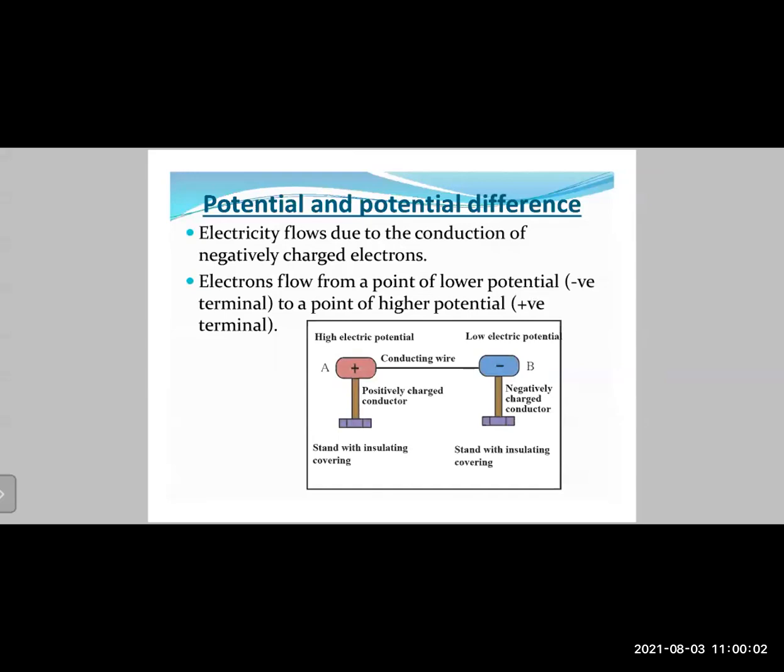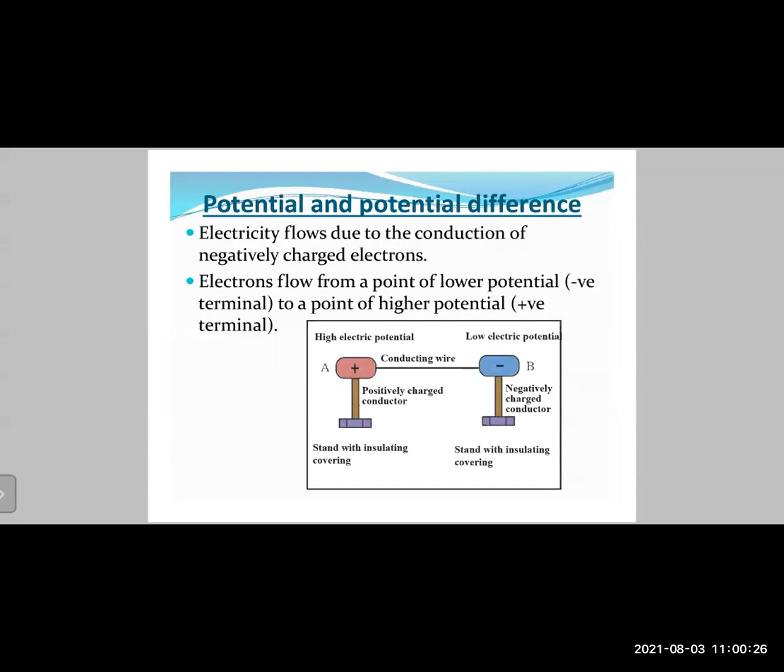So as you can see in this diagram, we have these two conductors, conductor A, the red or pink colored one, which is shown by the positive symbol. And on the right hand side, we have conductor B, which is a negatively charged conductor, right? So the positive terminal we always consider to be at a higher potential, and the blue terminal, the negative terminal, is considered to be at a lower potential.